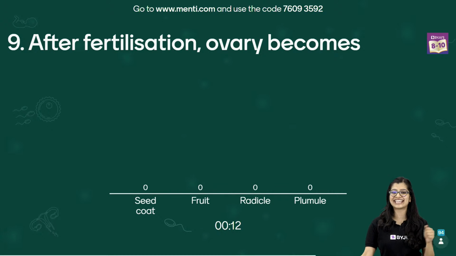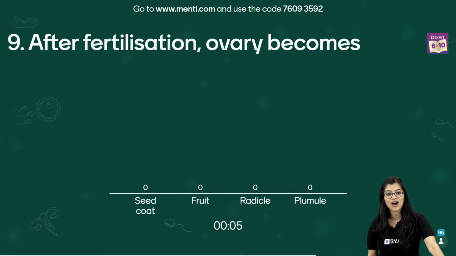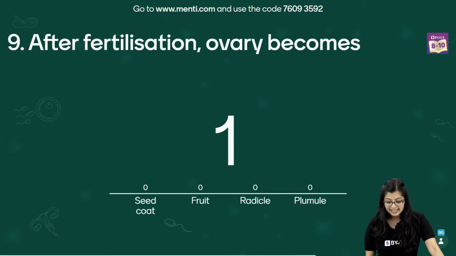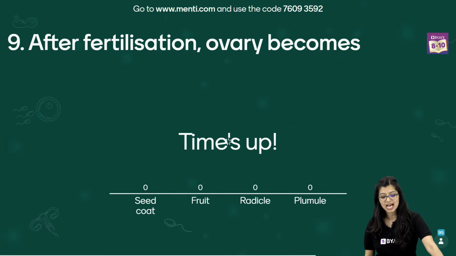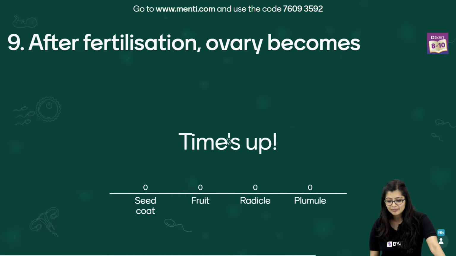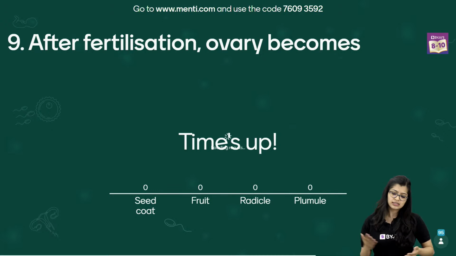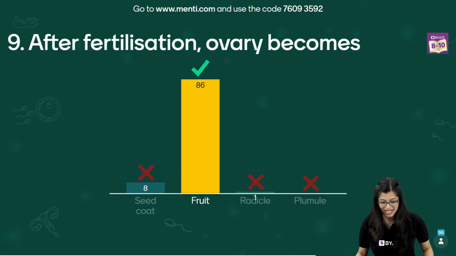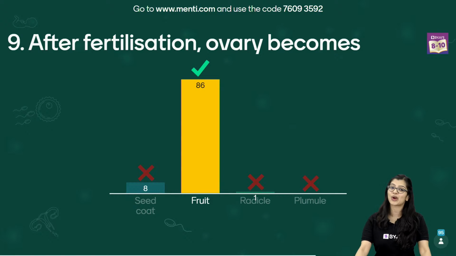Yes, I can see easy coming in, easy peasy. We have about 7 seconds left on the clock. You can see answers coming in as fruit. Time's up. The results are loading, so let's wait a minute for them to load, and it's out. 86 of you have got this right.